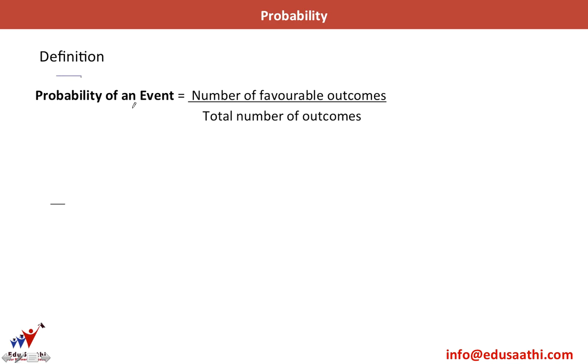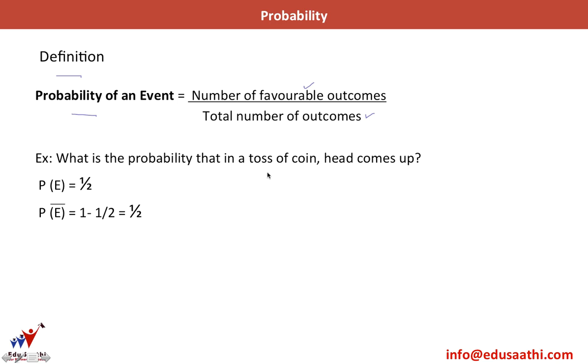Definition. The definition of probability is the number of favorable outcomes divided by the total number of outcomes. For example, let's take a practice question. What is the probability that in a toss of a coin, head comes up? If I toss a coin, either there will be a head or a tail, so the total number of outcomes is 2.